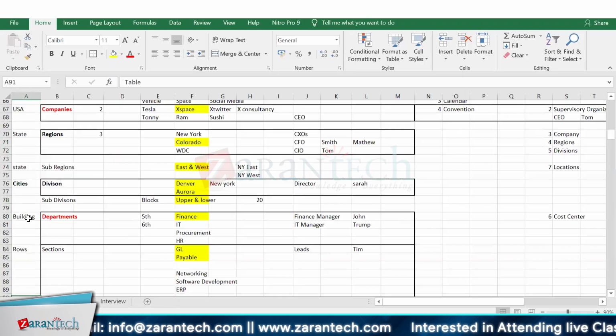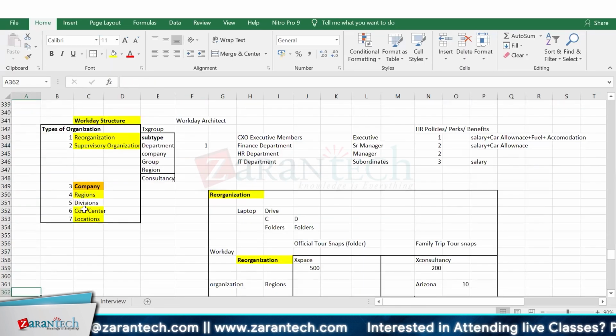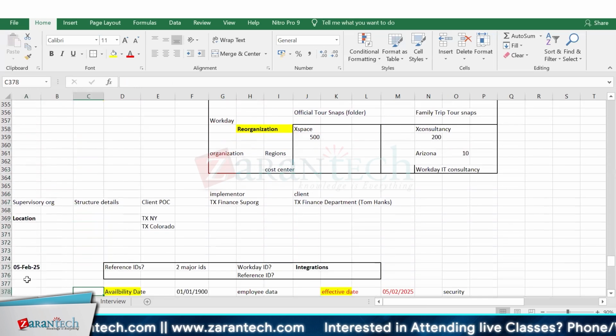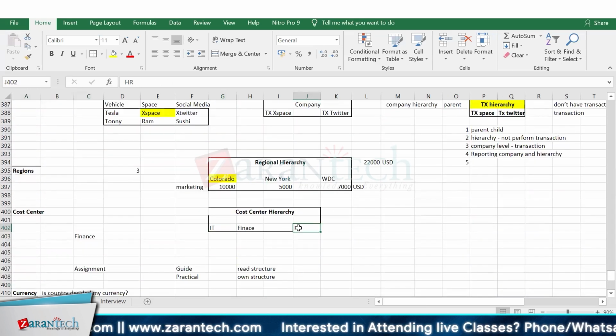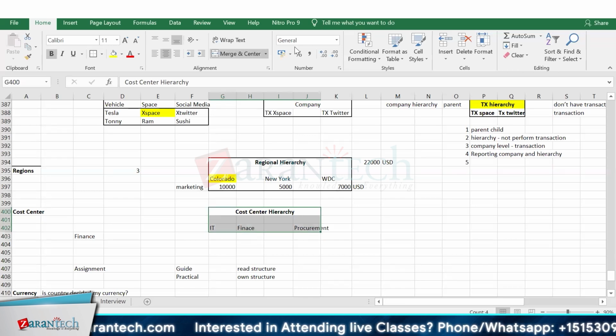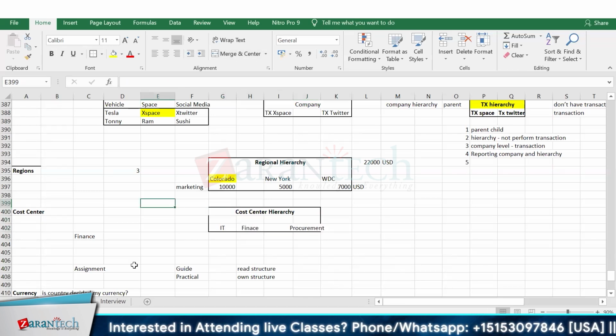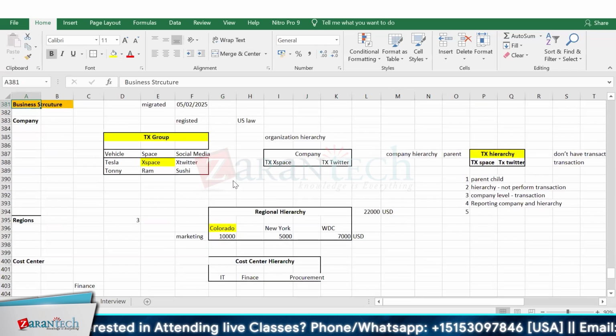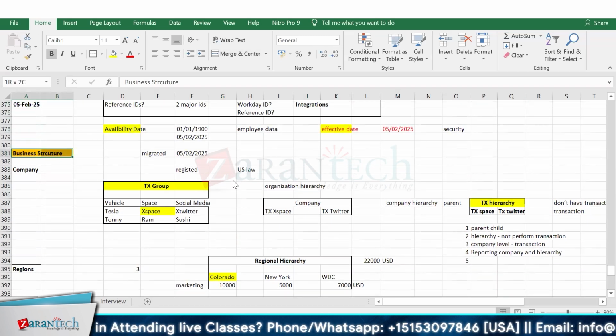Now, if I go back, I've included my cost centers as well. And it is now IT, finance, and procurement. So three cost centers under one hierarchy have been built now. Any question at this point? No question? Now here we have completed our structure.